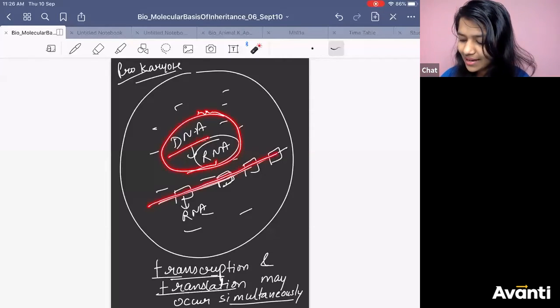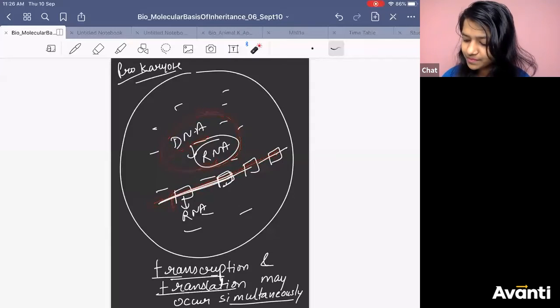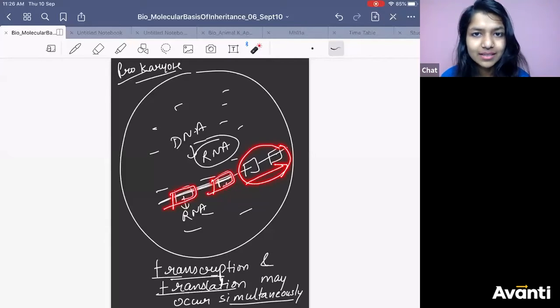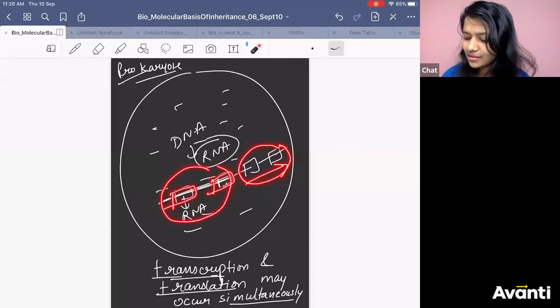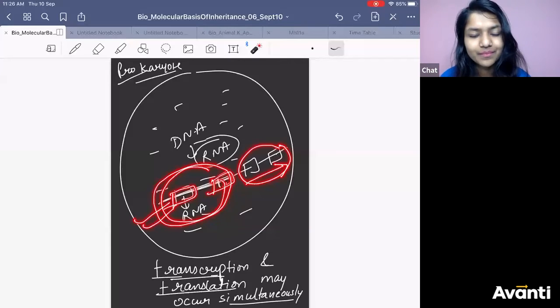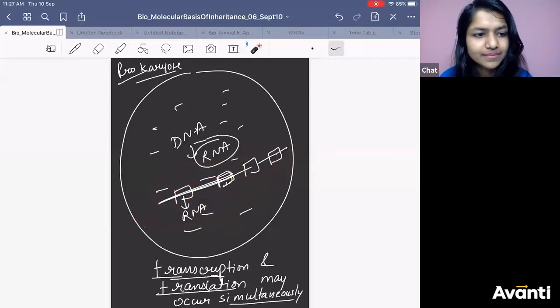So let's say this is RNA. This part has been formed, and this is still forming. It is in the cytoplasm, so this part might start translation because both the processes happen in the cytoplasm. That's why they can start translation simultaneously.